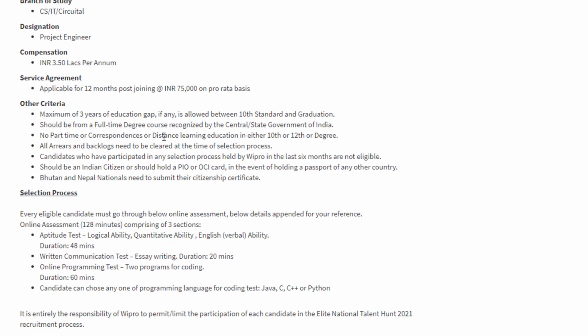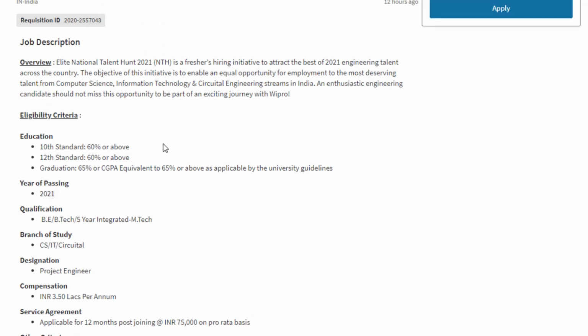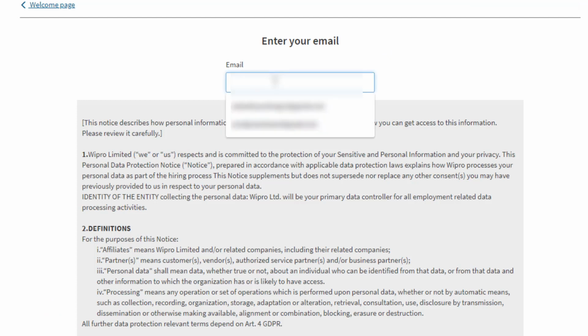Okay, so if you want to know more details about this Wipro NLTH, go to the official website or we will give you the link in the description. Just go through it. So let's see how to apply for that. Click here. So enter your email ID.